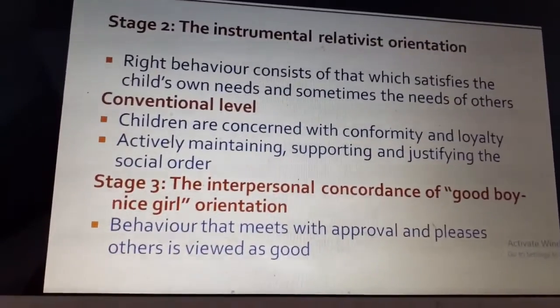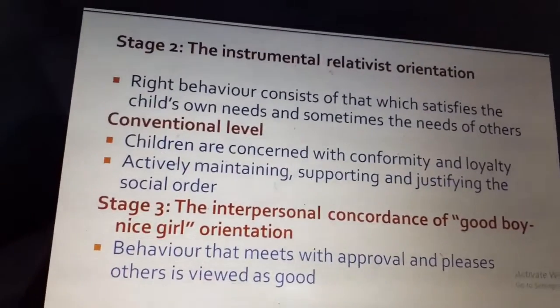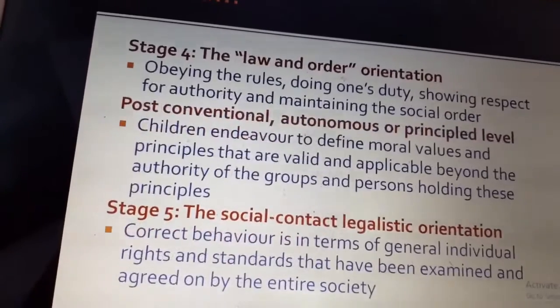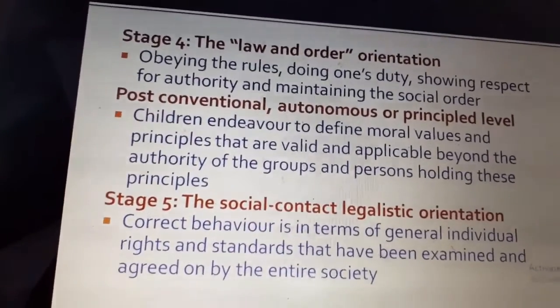And stage 3 is the interpersonal concordance of good boy, nice girl. This is the age where they want to be pleasing to others. When they are appreciated, they feel very good and they try to obey rules.